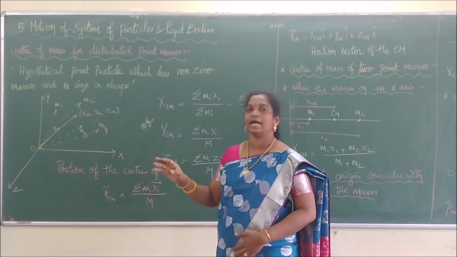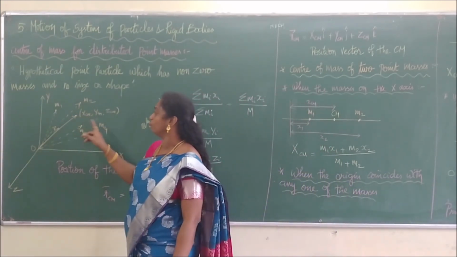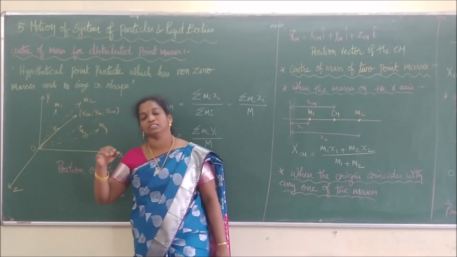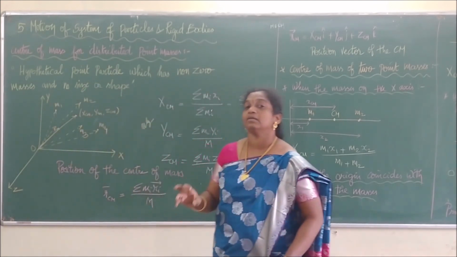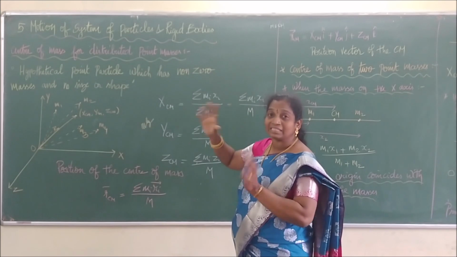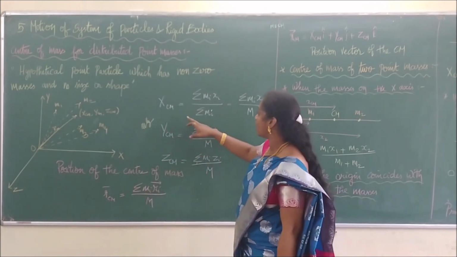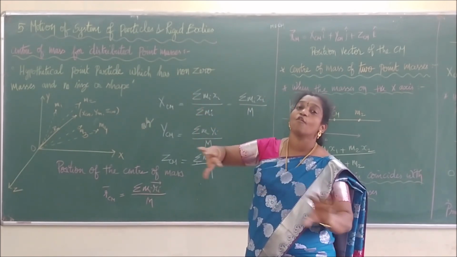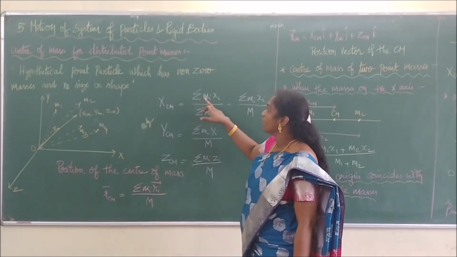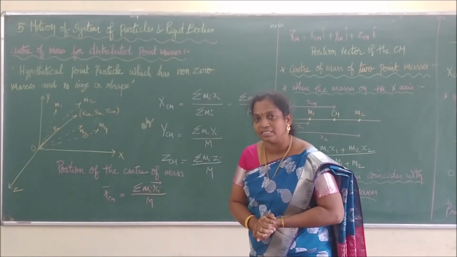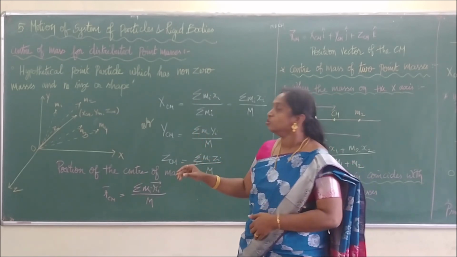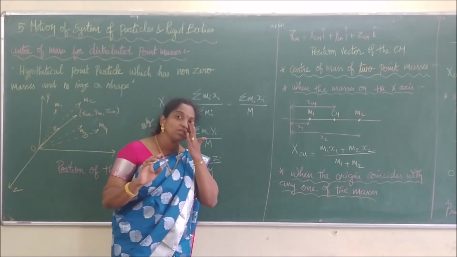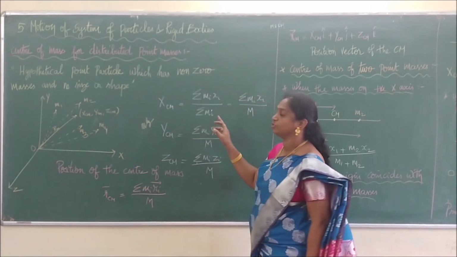Along the x coordinate axis, each particle of mass m1, m2, m3, m4 has coordinates on the x axis as x1, x2, x3, x4, up to xn. Right? Then along the x axis, the center of mass is given by summation. What does summation stand for? Addition of all the components. So m1 into x1 distance, m2 into x2 distance, so summation of mi xi divided by the summation of mi.